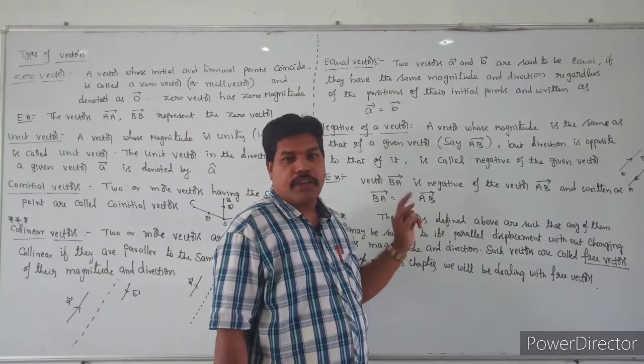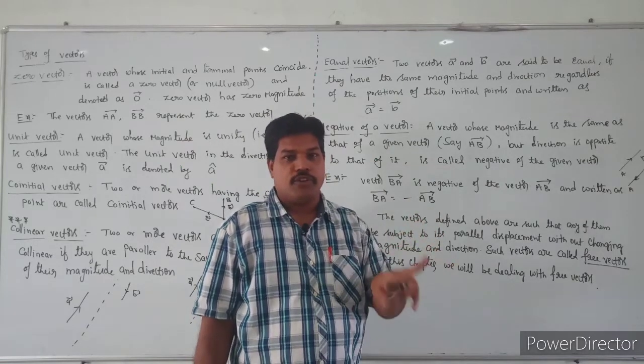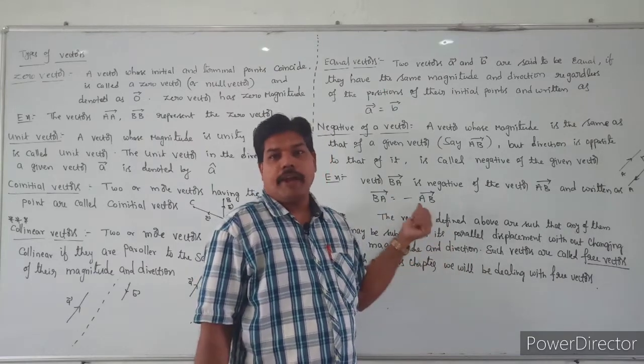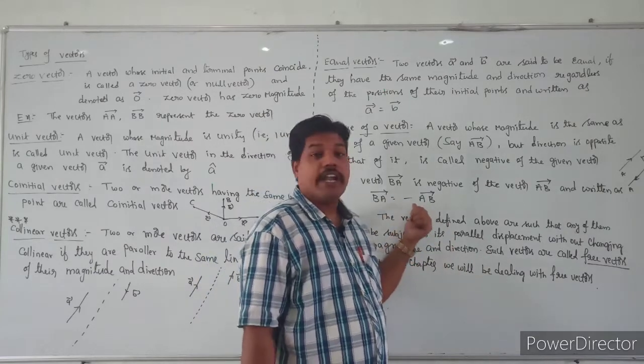Do you understand, students? If you change AB bar to BA bar, you will get the minus. If you change BA bar into AB bar, you will get the minus in front. So that is called the negative of a vector.